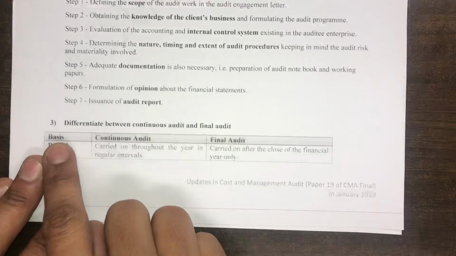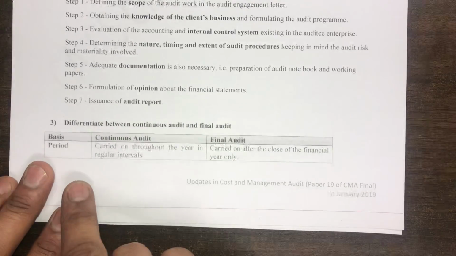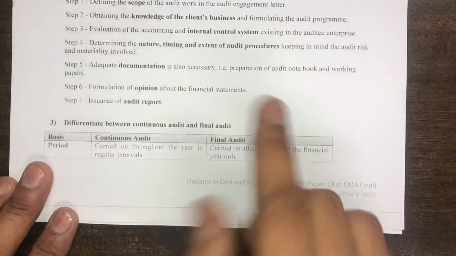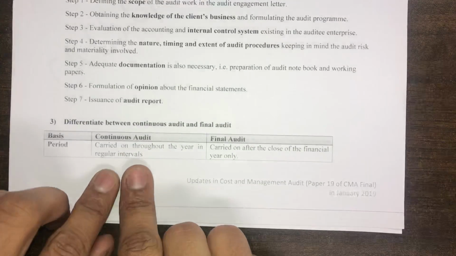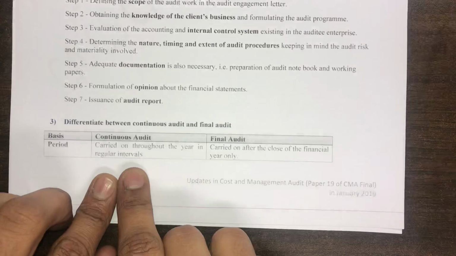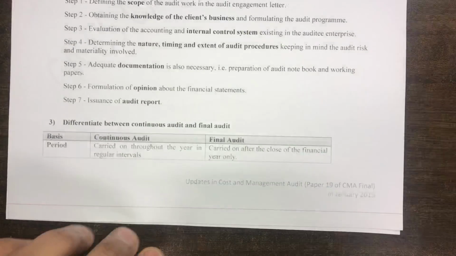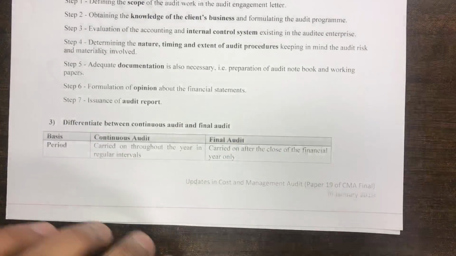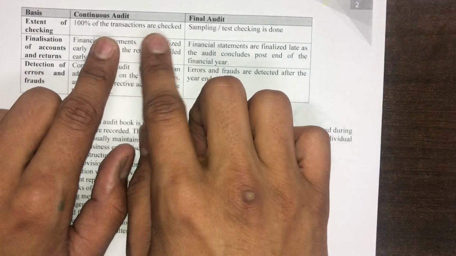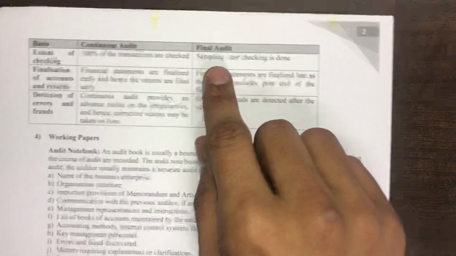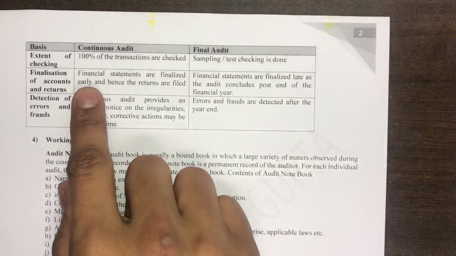Now, the third point which has been inserted in this chapter is differentiation between continuous audit and final audit. So guys, as the word itself suggests, continuous audit means an audit which is carried on throughout the year. It doesn't stop, but it goes on and on and on. However, final audit is carried out only at the end of the financial year. Now, usually continuous audit covers 100% of the transactions. However, final audit covers sampling or test checking.